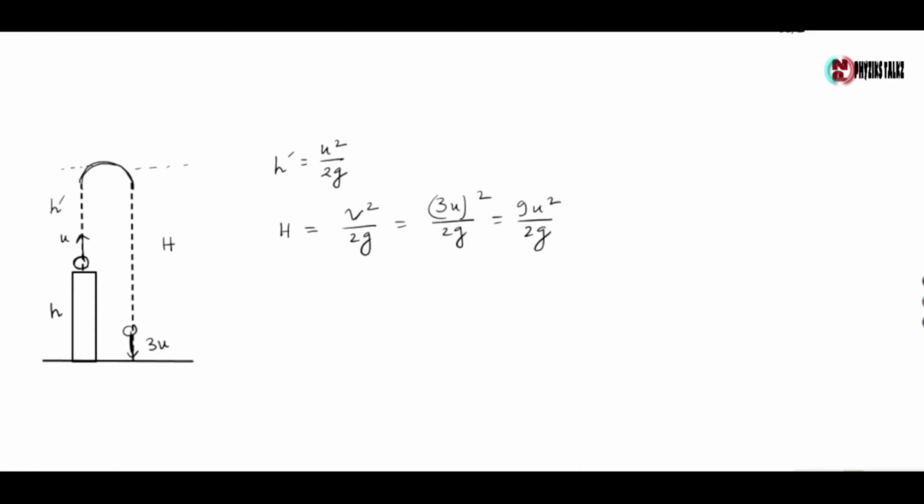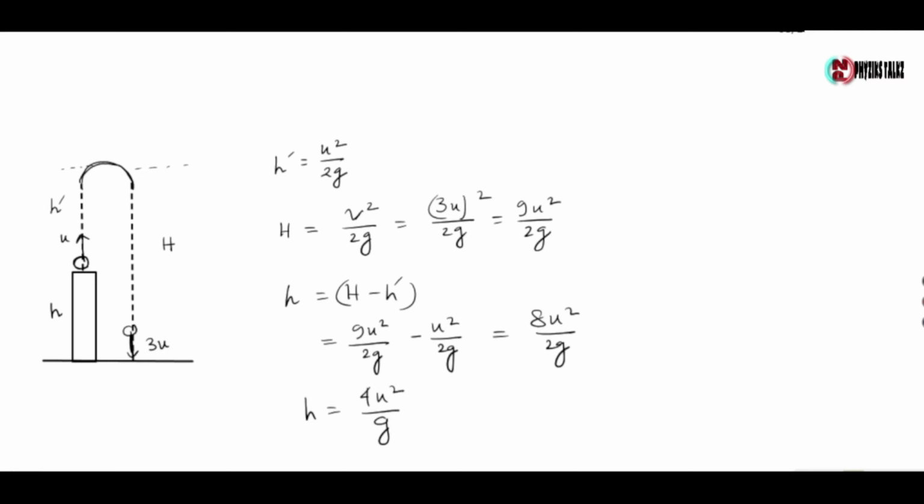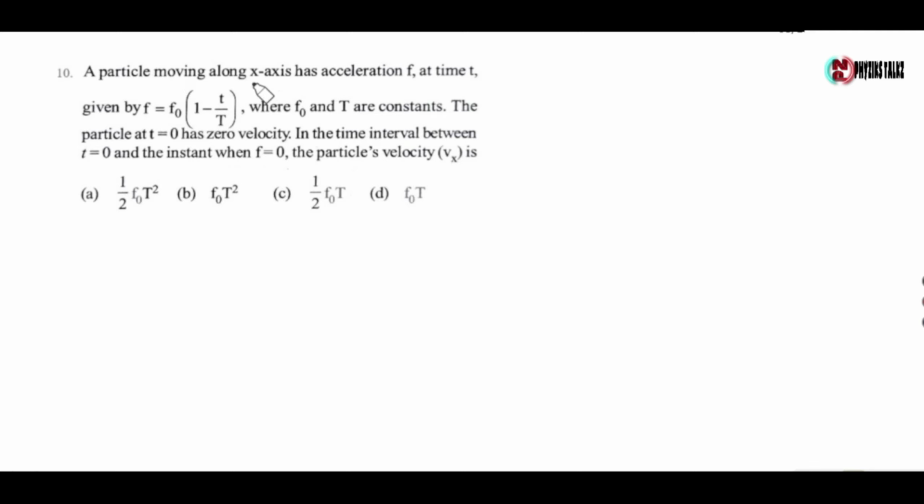So height of the tower is given by h minus h dash, which is 9u square by 2g minus u square by 2g, which gives 8u square by 2g, or h equals 4u square by g, which gives the correct option.